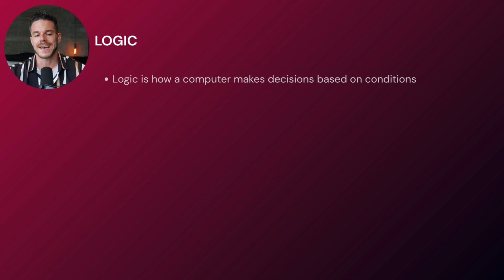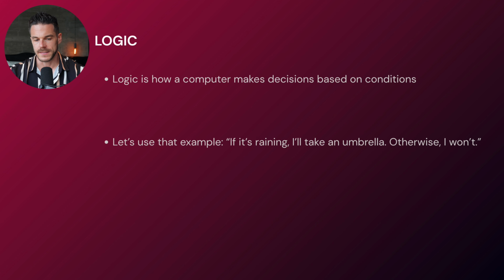And logic is of course a word that anyone knows about. You use it super often while talking, and you're actually super familiar with logic. But we will of course use logic in a slightly different context, in the context of programming and IT. And in that context, logic is how a computer makes decisions based on conditions. So this is what we understand under logic in that context. And I want to demonstrate that with a little example. If it is raining, I'll take an umbrella. Otherwise, I won't. So this is straight logic that we understand as humans.